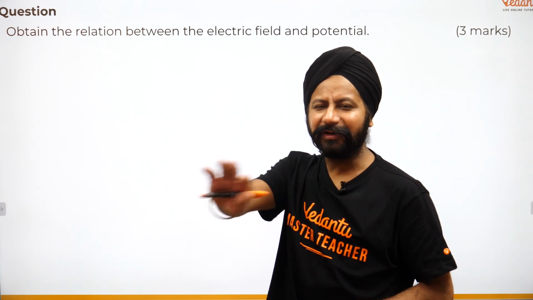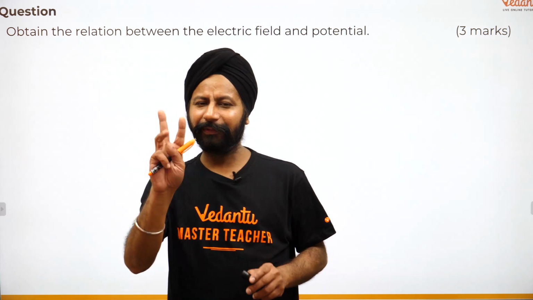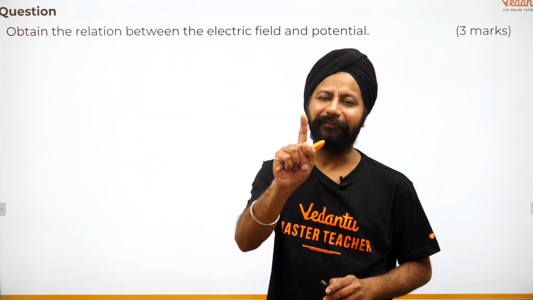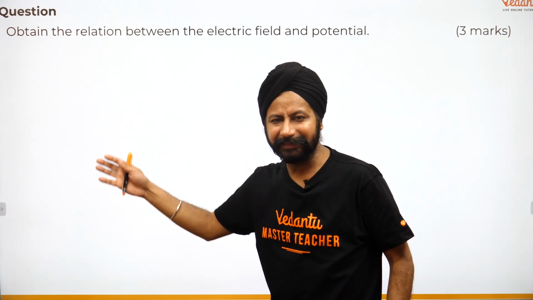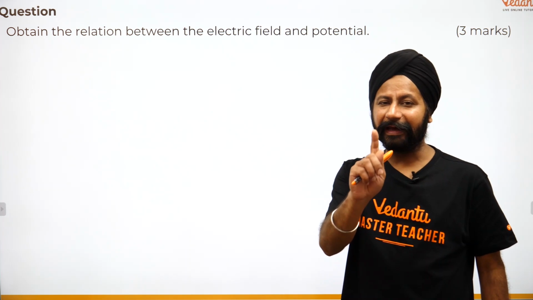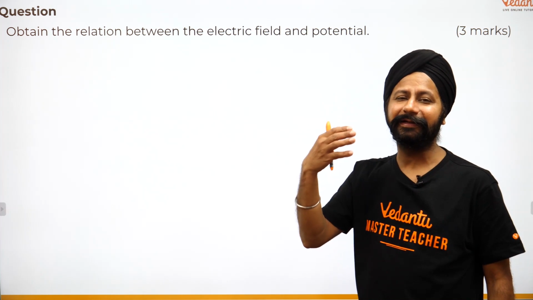Obtain the relation between electric field and potential. Again, 3-mark question. A 3-mark question cannot be written in one line. You have to give all the steps in there. But before you write any of the response, you're supposed to make the answer in your mind.